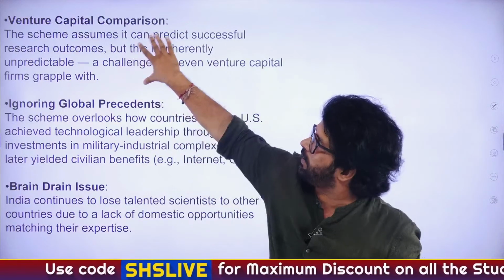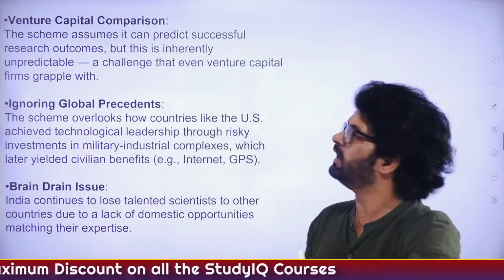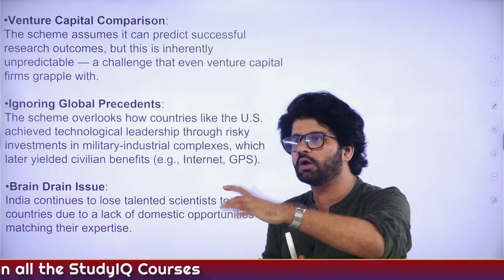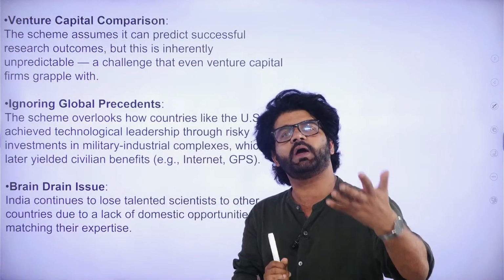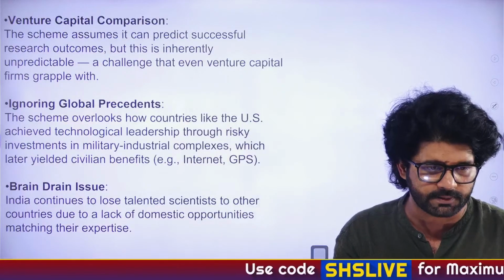So what this particular point is saying is, even if government starts giving funding from TRL4 level, there is no guarantee that that particular research will succeed, thereby wasting the government's and the RDI scheme's money. So that is one point.